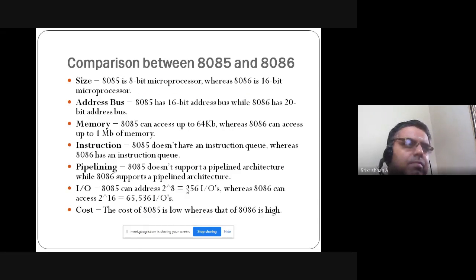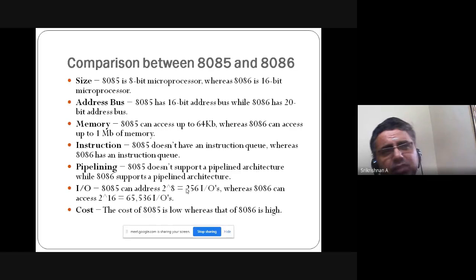Comparison between the 8085 and 8086 microprocessors. 8085 is an 8-bit microprocessor, whereas 8086 is a 16-bit microprocessor. Address bus: 8085 has a 16-bit address bus, whereas 8086 has a 20-bit address bus.